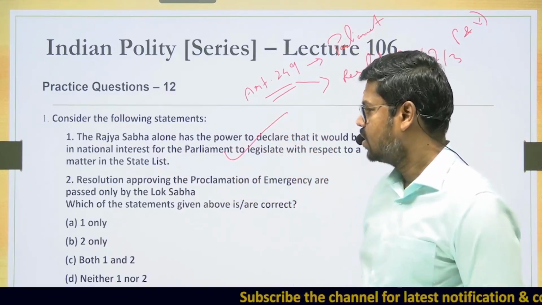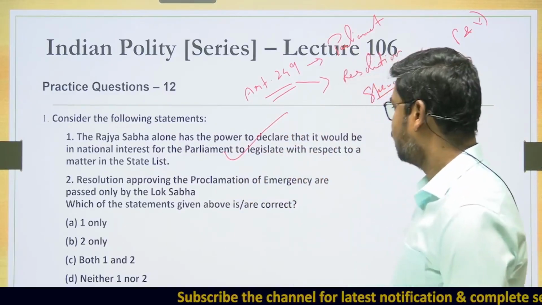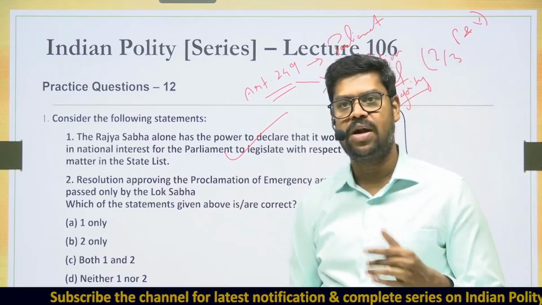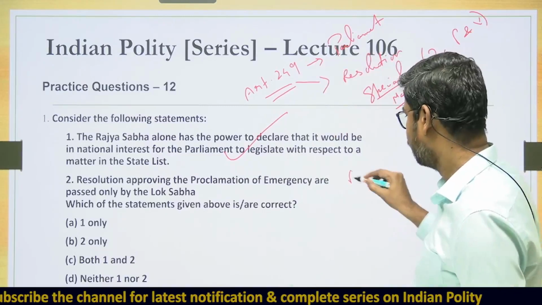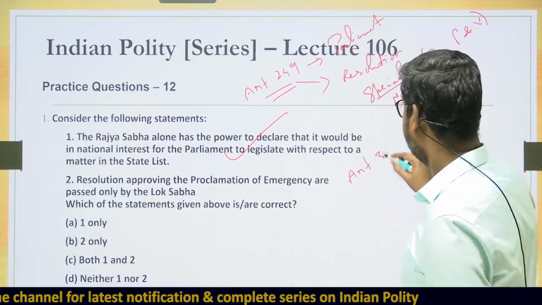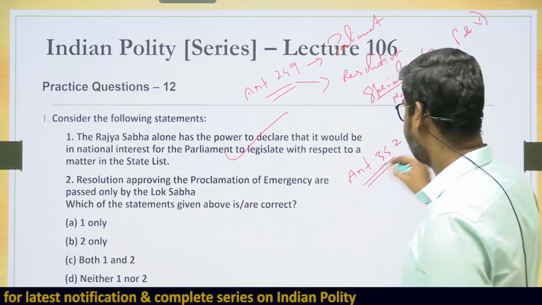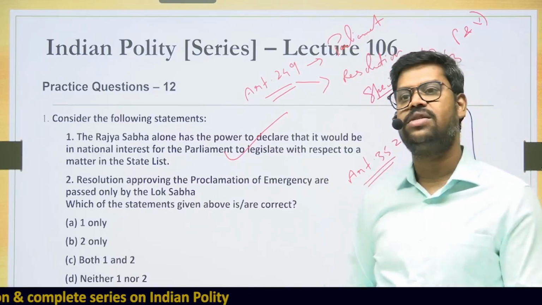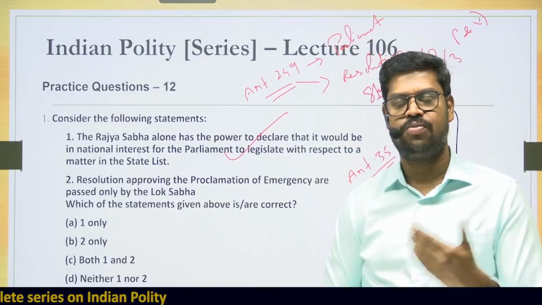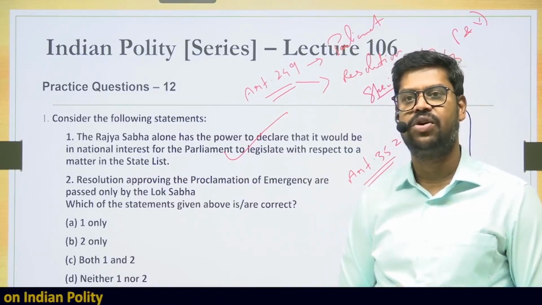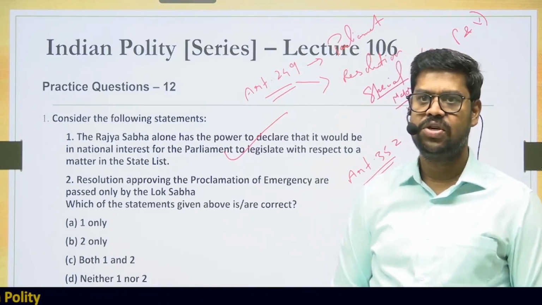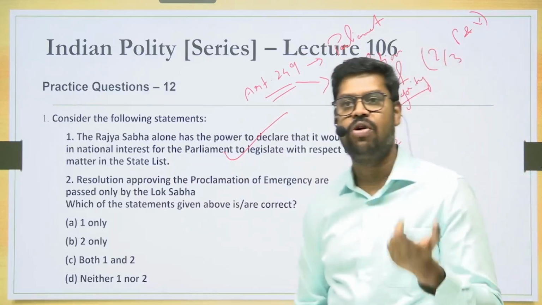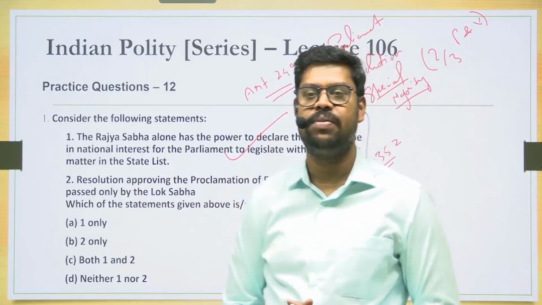The second statement is that the resolution approving the proclamation of emergency is passed only by the Lok Sabha. We have seen under Article 352 of the Constitution, the President can proclaim a national emergency. But once the proclamation is made by the President of India, it has to be placed for the approval of both the houses of the parliament.